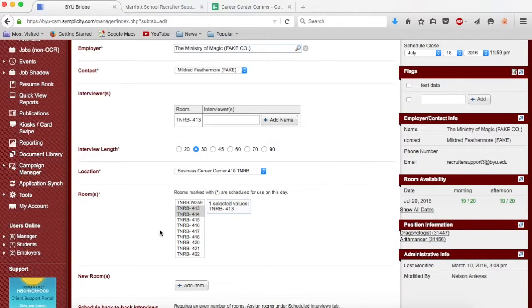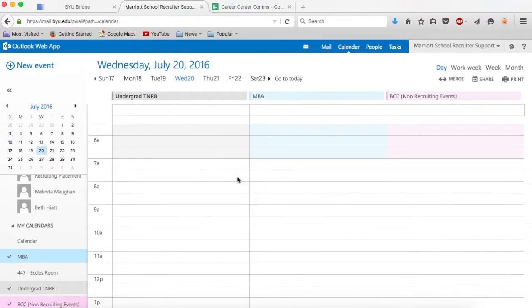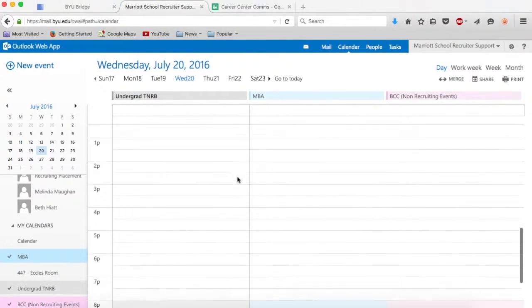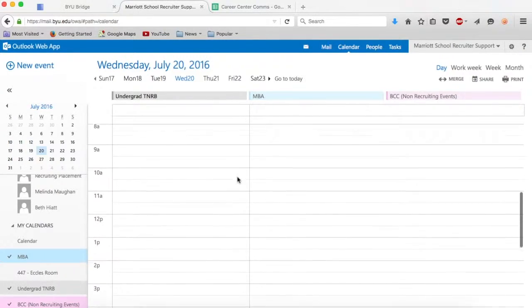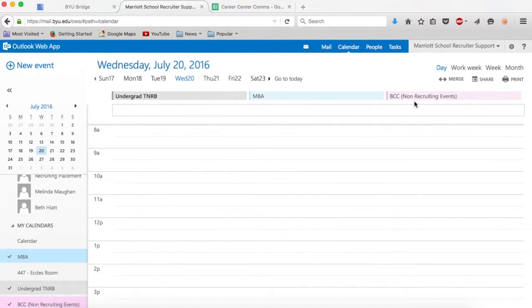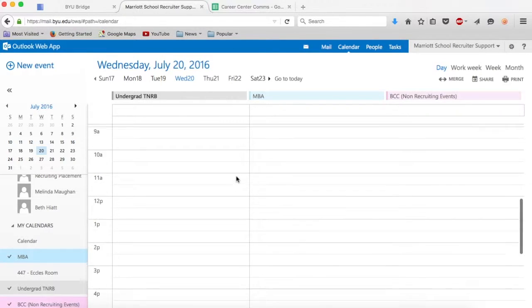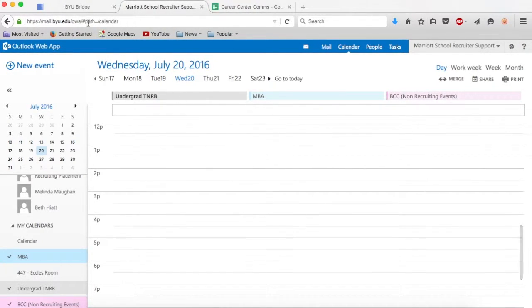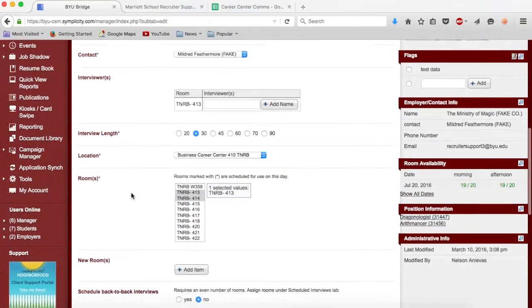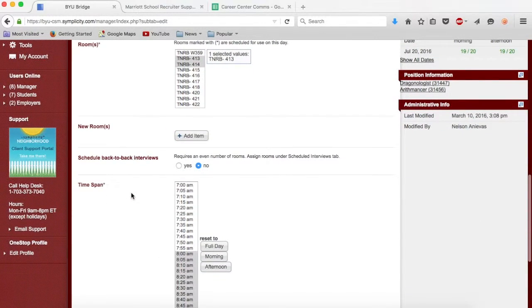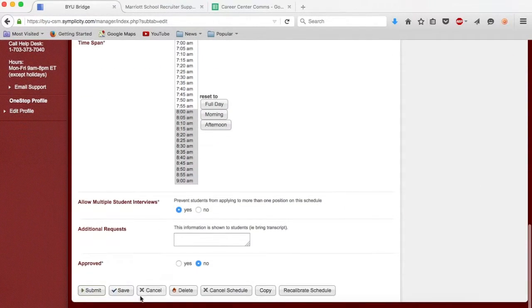To make sure the room is available, consult with the Outlook calendar. Right here you'll see we are on July 20th for 2016 and looking at the undergrad, MBA and BCC non-recruiting events calendars, we see no events. Thus, 414 should work for us. Once you have scheduled a second room, make sure you have saved your work by clicking on the Save button at the top of the page, or the bottom.